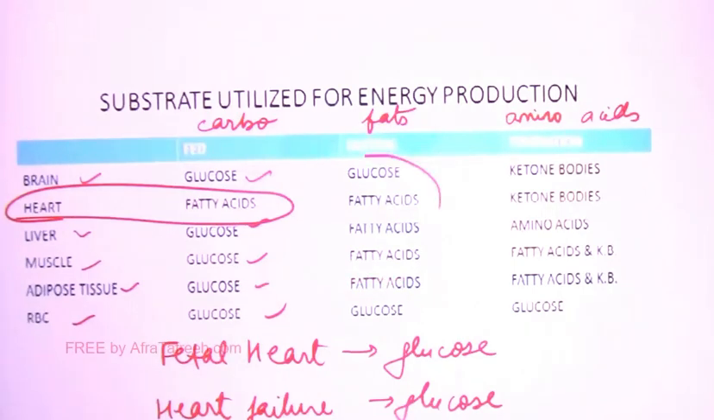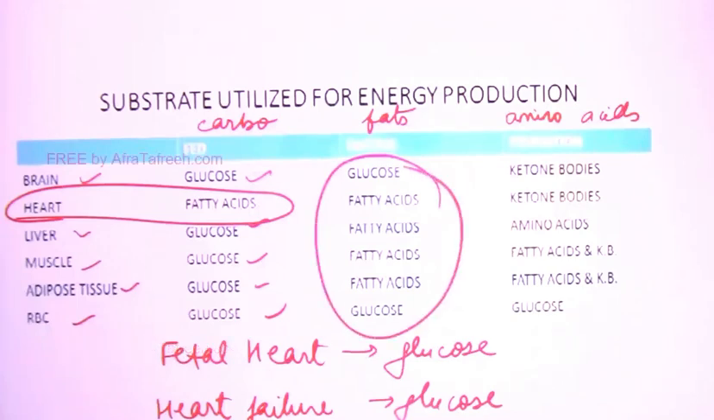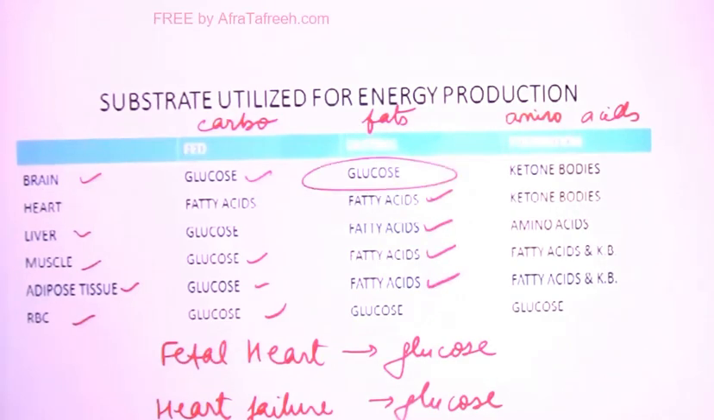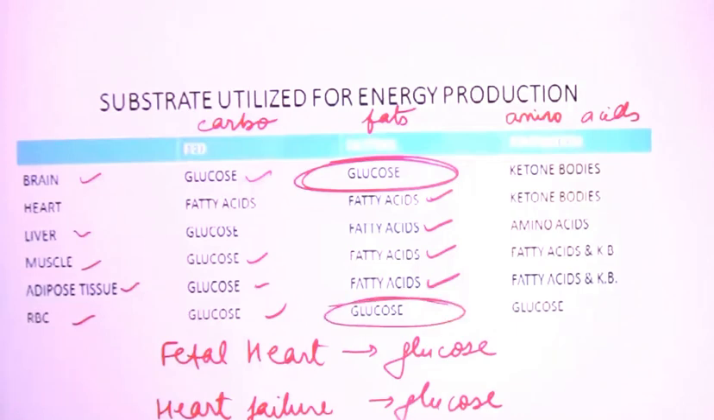Now see fasting state. In fasting state, the main fuel is fats. So all the body organs are using fatty acids. That is heart, liver, muscle, adipose tissue, they are using fatty acid, but not brain. Brain is still on glucose because fatty acids cannot cross the blood-brain barrier, right? And RBC is on glucose because fatty acids cannot be broken down in RBC, because beta oxidation of fatty acid occurs in mitochondria. It is a catabolic pathway, occurs in mitochondria, but RBCs don't have mitochondria, right?